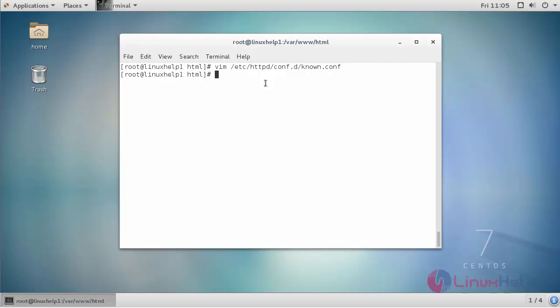Provide owner permission and read-write permission. Restart your Apache service.